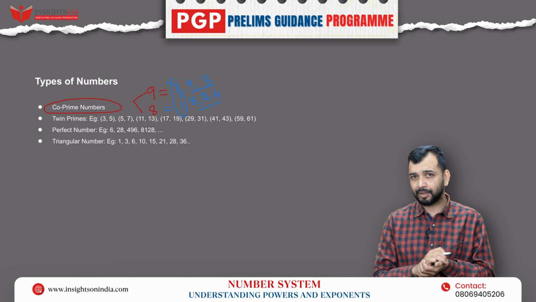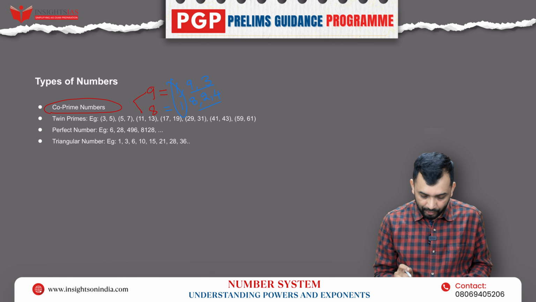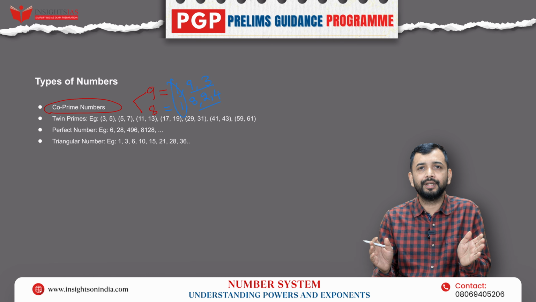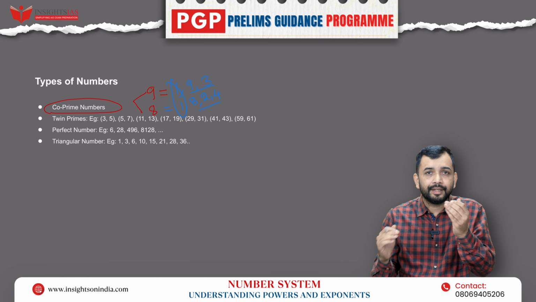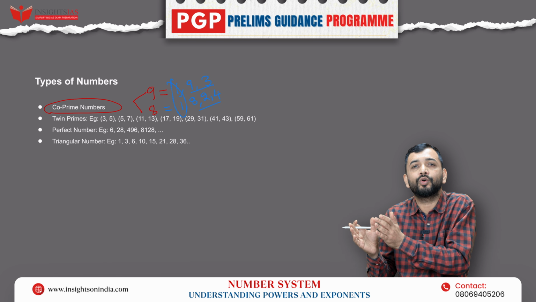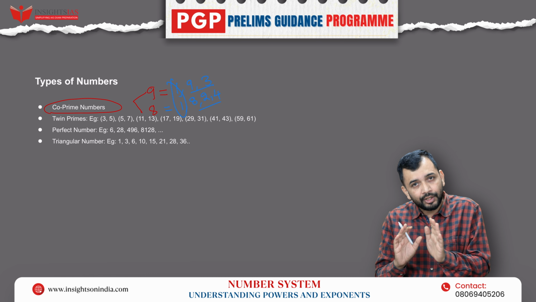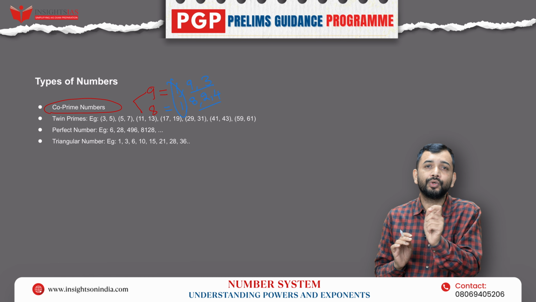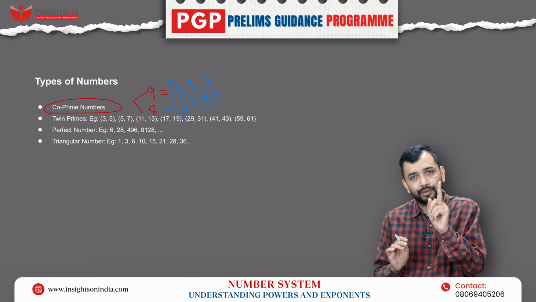1 will always be common because we know that all the numbers are divisible by 1. So in that sense, any two numbers between which there is no common factor apart from 1, such two numbers are called co-prime numbers, right? So numbers need not be prime, but the only thing we should understand is that they should not have any common factor between them except 1.